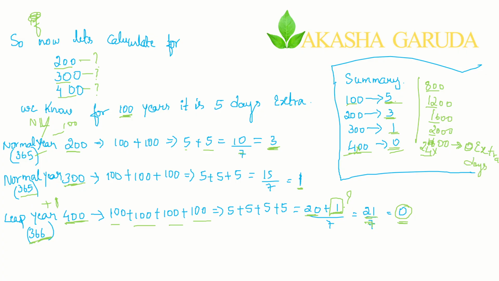From this what we can conclude, again I am taking a summary. For 100 years we are having 5 extra days. For 200 we are having 3 extra days. For 300 we are having 1 extra day. For 400 we are having 0 extra days. Now just let's move on to the next part.